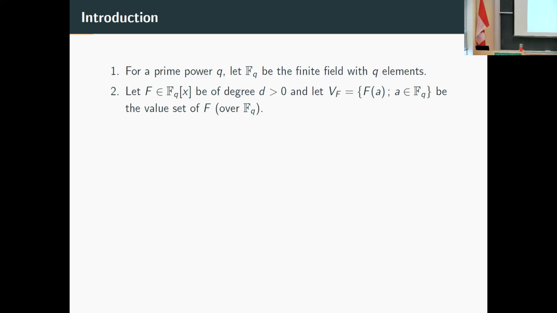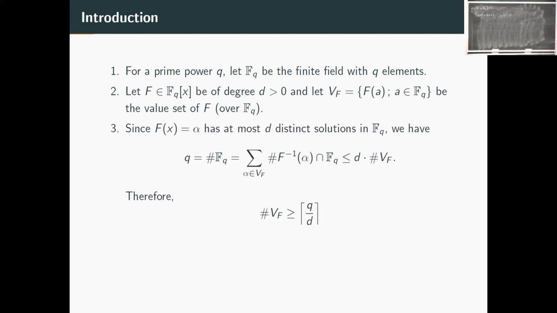Right? So we are considering the function induced by the polynomial. I have here FQ[X], and then I consider the map over FQ. And then I'm just checking the image set, V_F. And so by a very basic argument, we can obtain a lower bound for the size of the value set, right?